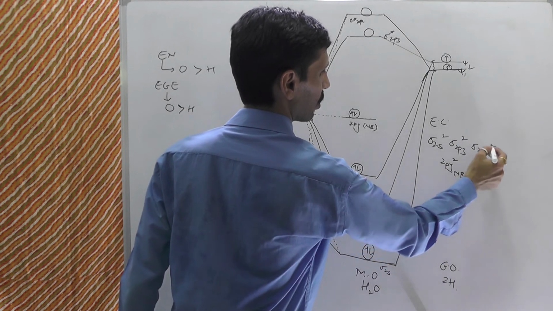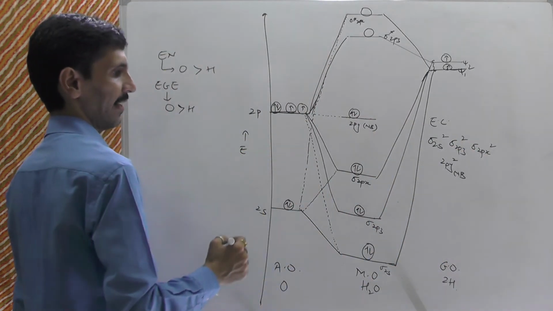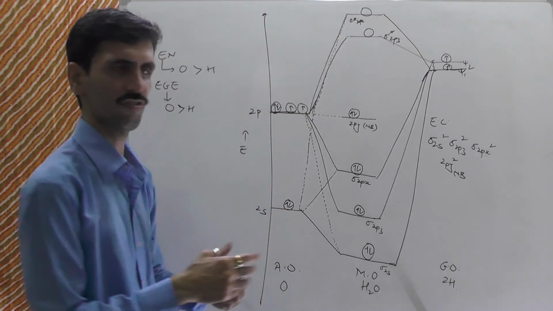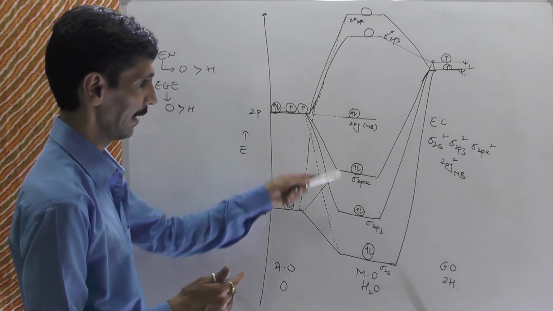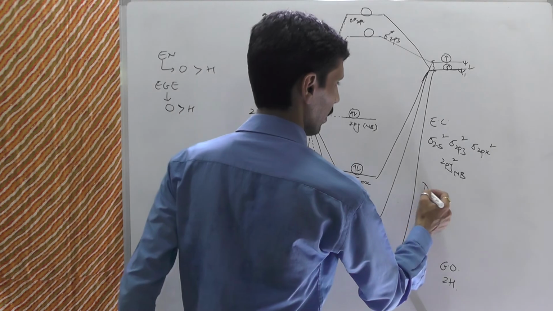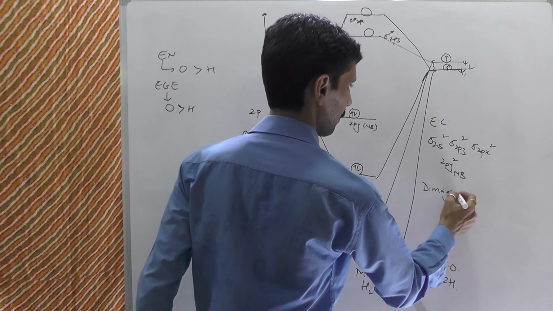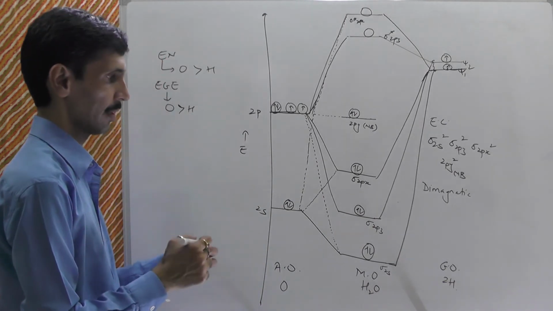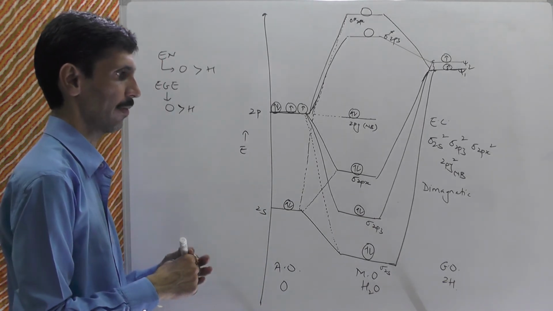So 1, 2, 3, 4 orbitals, 4 into 2 is 8. So 8 electrons we need to arrange. Okay, so that is what is being arranged. All electrons are going to be paired, and therefore we say the water molecule is diamagnetic. Okay, on the basis of this particular theory we say it is going to be what?